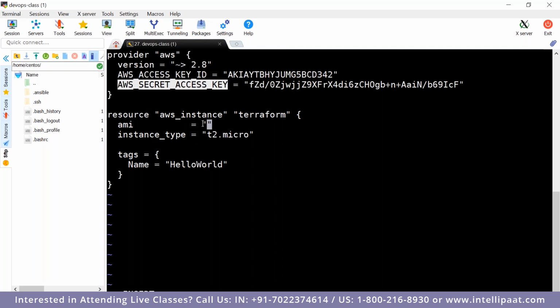In the real world, whatever we are doing here is just an introduction. There are best practices which we will have to follow to make sure that these access keys and secret keys are not being exposed. Everything is possible, but we will have to do it.